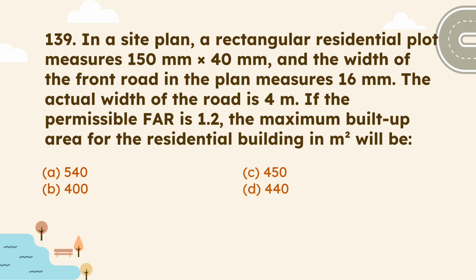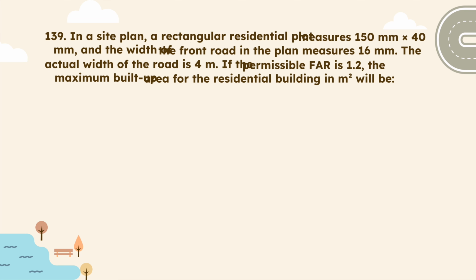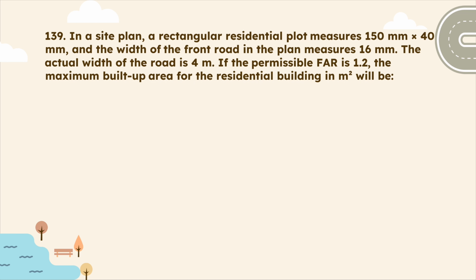In a site plan, a rectangular residential plot measures 150 mm by 40 mm and the width of the front road in the plan measures 16 mm. The actual width of the road is 4 meter. If the permissible FAR is 1.2, the maximum built up area for the residential building in meter square will be. So let's solve this numerical. For better understanding of the question, I will divide the solution into 4 steps.